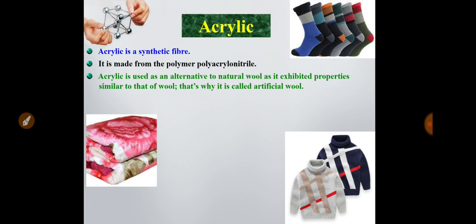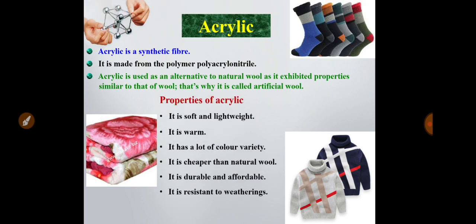Now what are the properties of acrylic? It is soft. We know that sweaters and blankets are very soft material, and the material is very lightweight. It remains warm in the winter season. It has a lot of color variety, as we have seen from the picture. It is cheaper than natural wool, and it is durable and affordable. It is resistant to weathering.